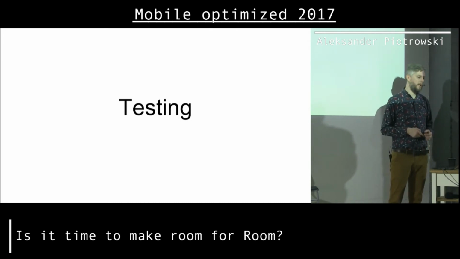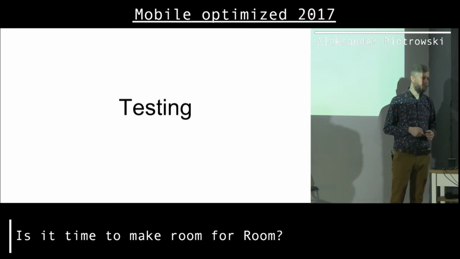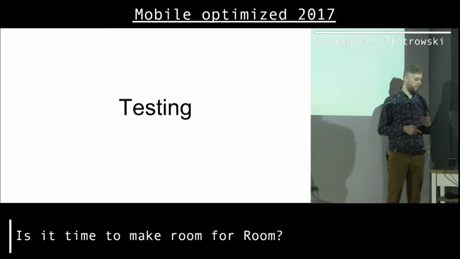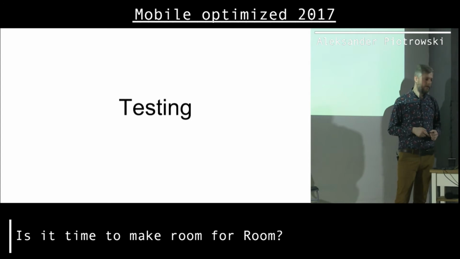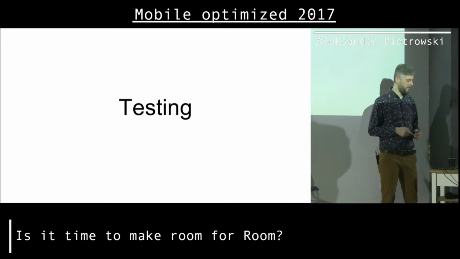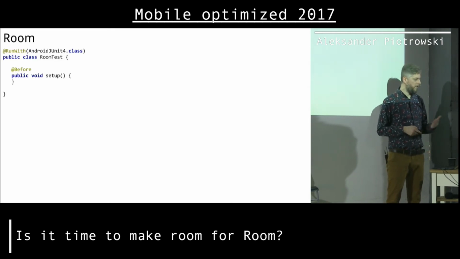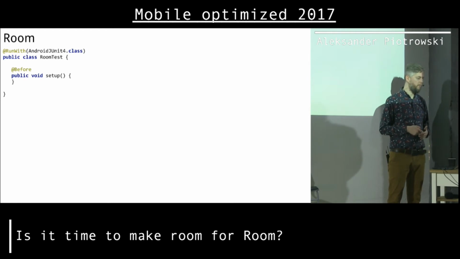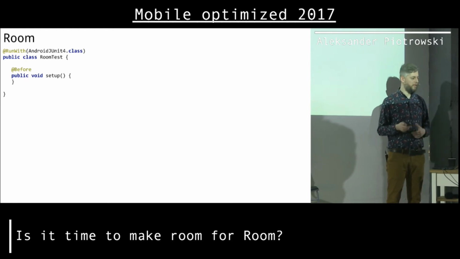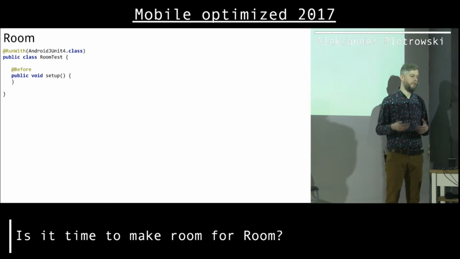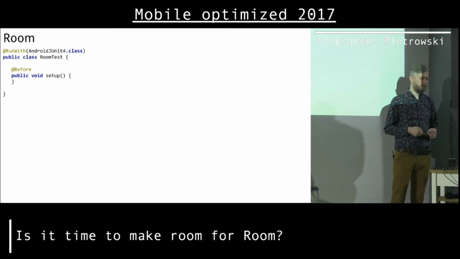So let's talk about testing, because testing is important. I must say that I was always mocking the database interface, because it was kind of hard to set this up in tests. And with both Requery and Room, I would say it's super easy and even fast. So how do we test using both Room and Requery? Let's start with Room. We need a real device to run those tests. Obviously, we actually could run this on our computer, like on a Mac or ThinkPad, but the SQLite library is going to be different from the one on a real device. That's why it's highly suggested to run those tests on a real device, so that we use the old version of SQLite that is on Android devices.